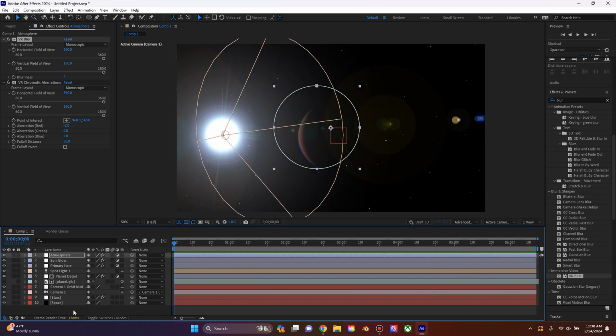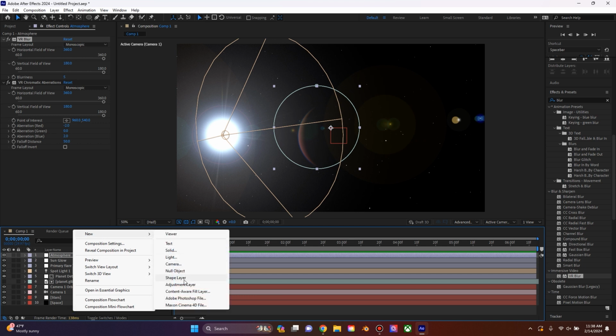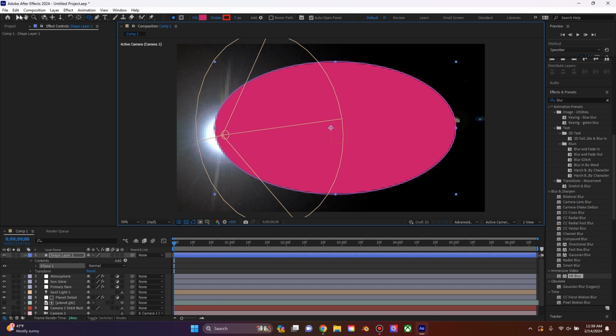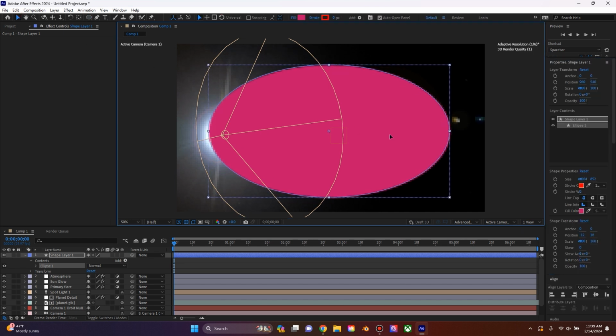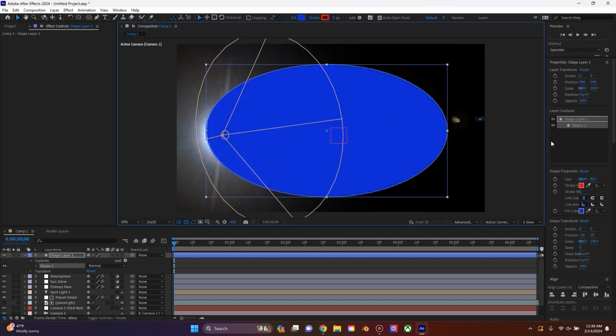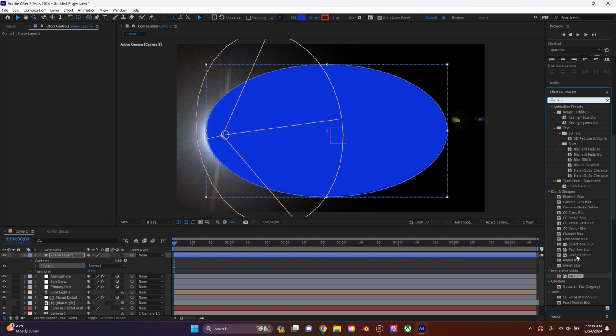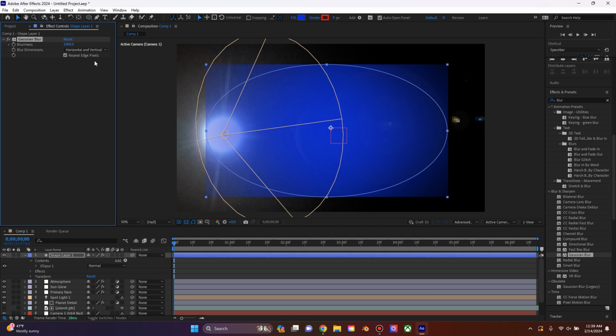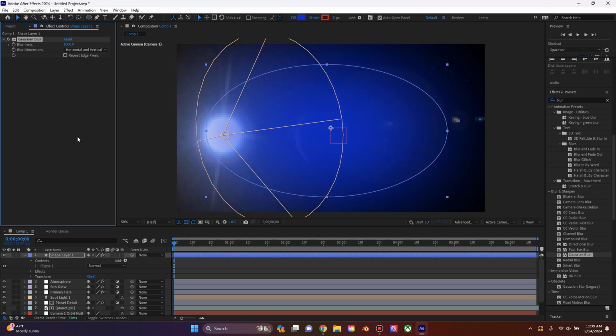So what I'm going to do is create a new shape layer. And I'm just going to draw out a big oval right over the middle here. It doesn't have to be perfect. And I'm going to change this color to a rich blue like that. Then I'm going to add a Gaussian blur to this shape layer, bring this up to 1000, turn off the repeat edge pixels.